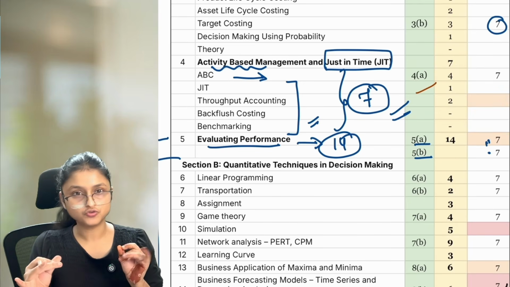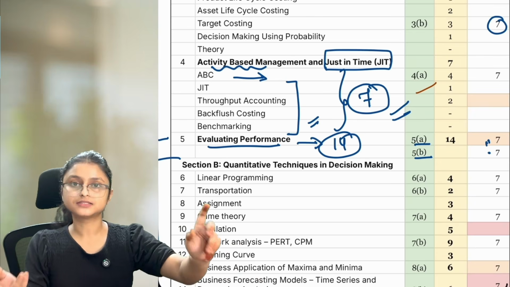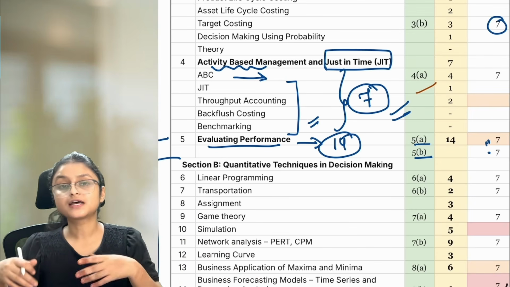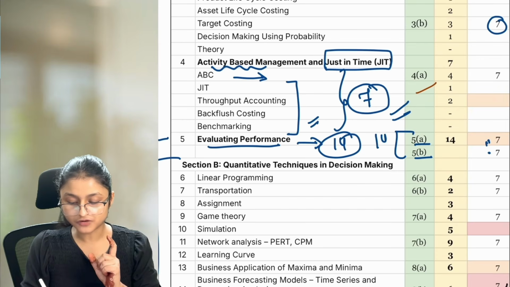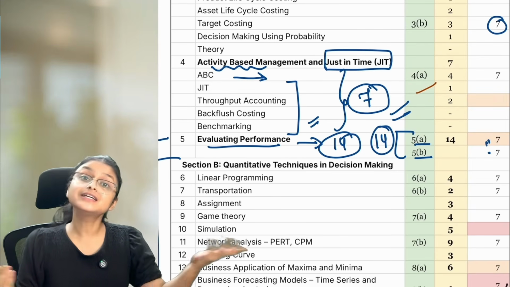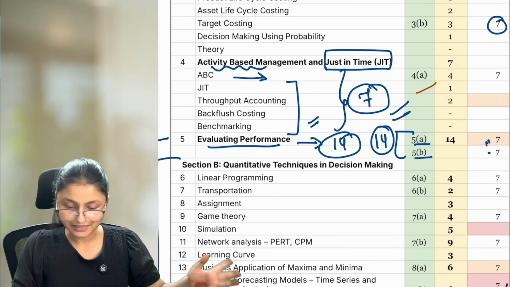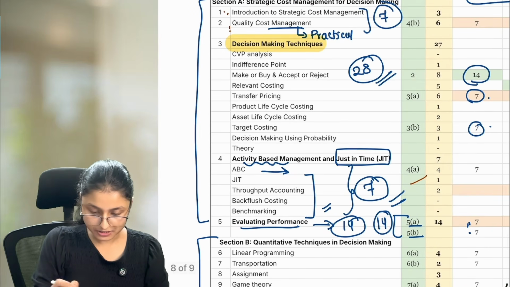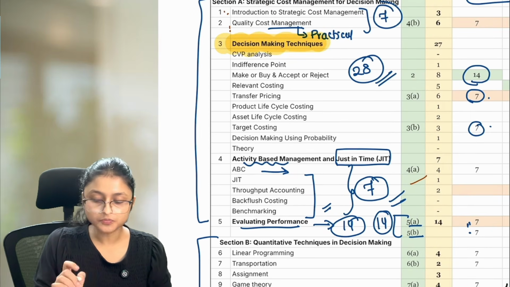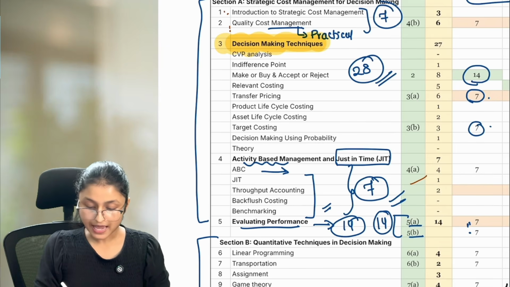They may ask you material related variances in the first part, and in the second part a sales related variance. Or else, they can ask you a full-fledged 14 marks question, where they ask a reconciliation related question, let's say. So that is how they are going to ask you from here. From section A, the most important chapters are chapter number 3 and chapter number 5.